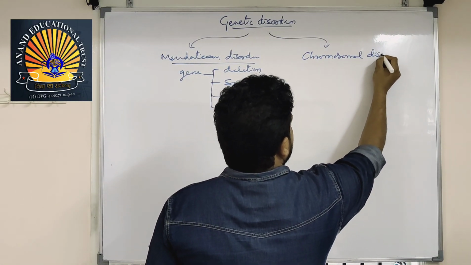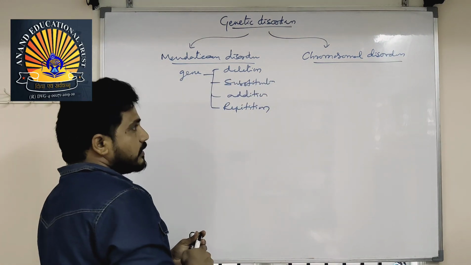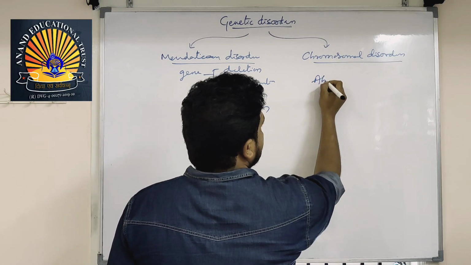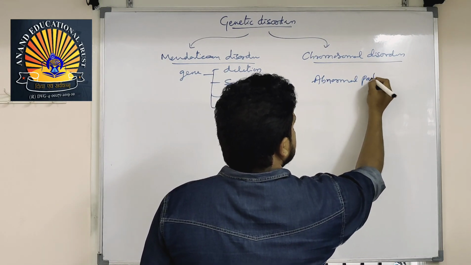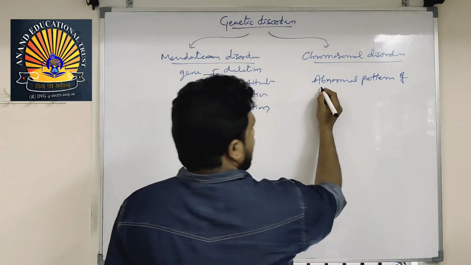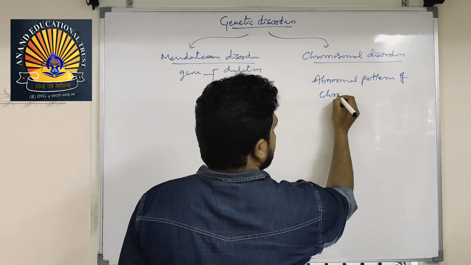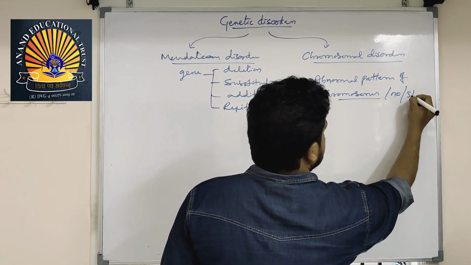Chromosomal disorders come through abnormal patterns or arrangement of chromosomes, abnormal patterns of chromosomes by their number or structure.